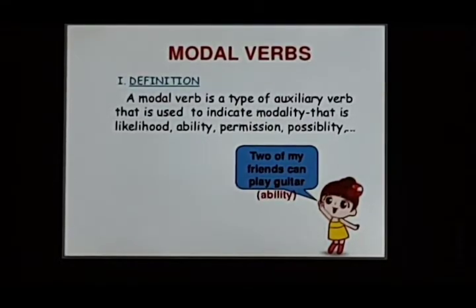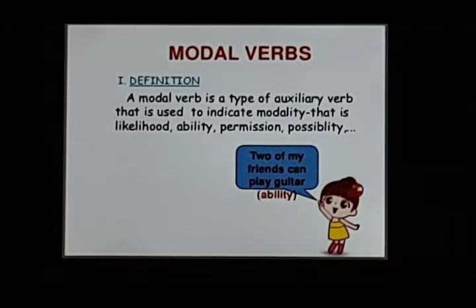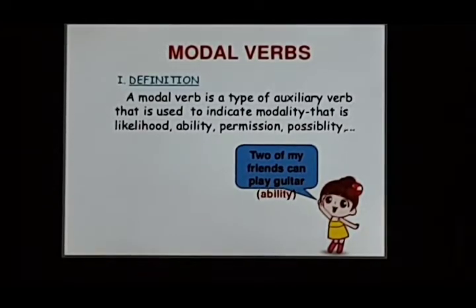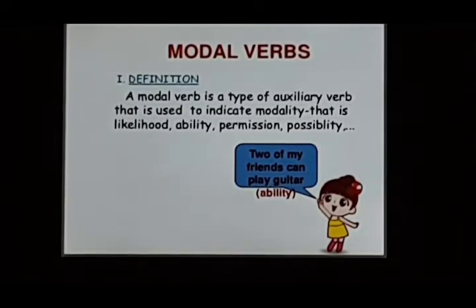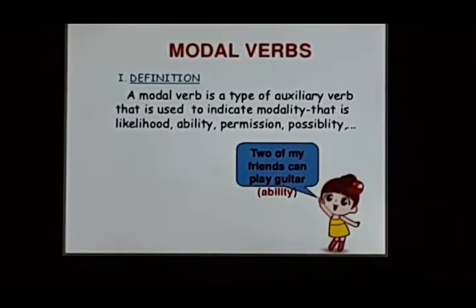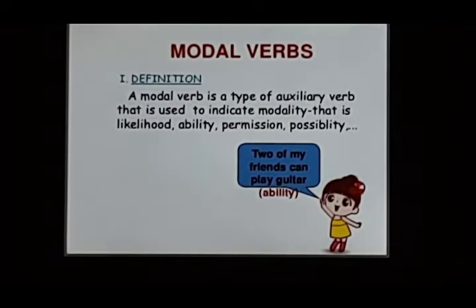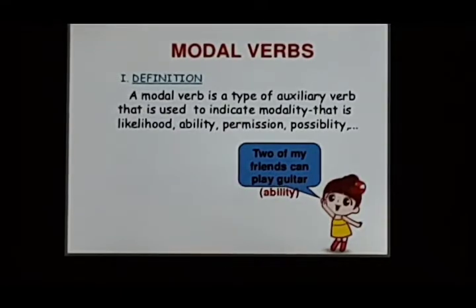So when the speaker wants to convey these situations or messages, what messages? Likelihood. Likelihood means having a chance of something, possibility or probability. Then ability. Ability means whether we are able to do something or not. Permission, to grant or seek permission. And then possibility, the chance of something happening.